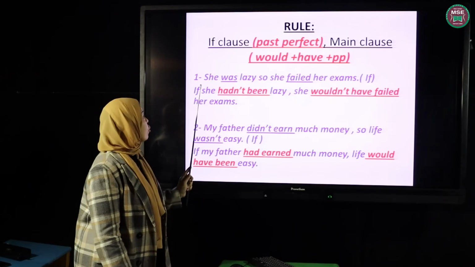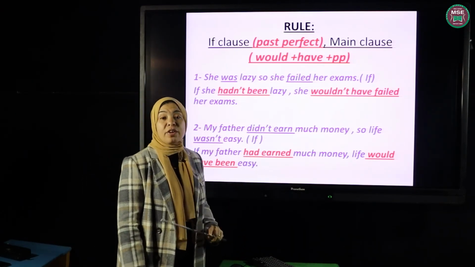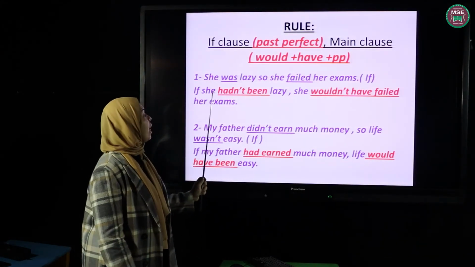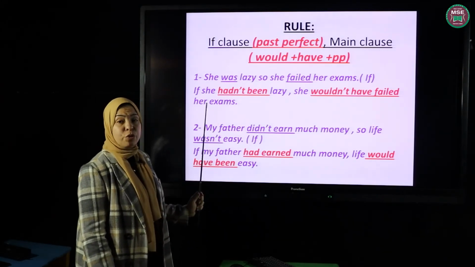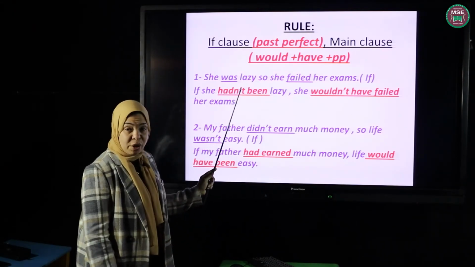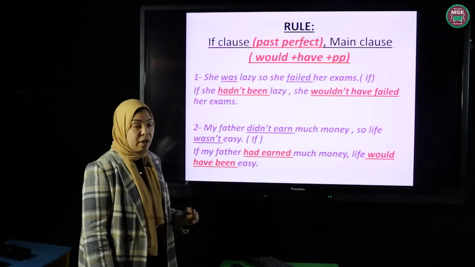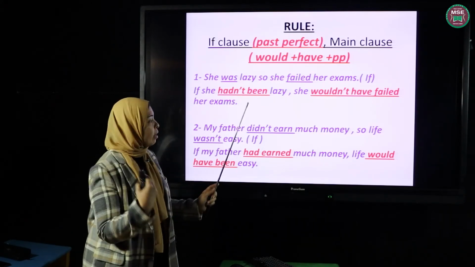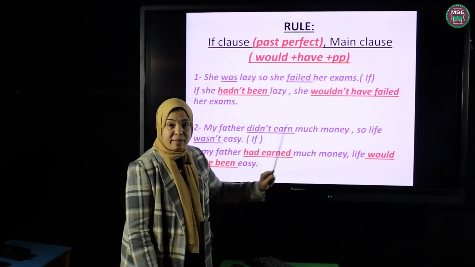Example number 1. She was lazy. What's the result of this? She failed her exams. Rewrite using if conditional. As you see, we put if at the beginning. If she hadn't been lazy, we change the sentence from affirmative to negative form. Why do we change it to negative? Because this is what had happened, and we regretted this. That's why we should put it in the negative form. She was lazy. So we say that if she hadn't been lazy, she wouldn't have failed.